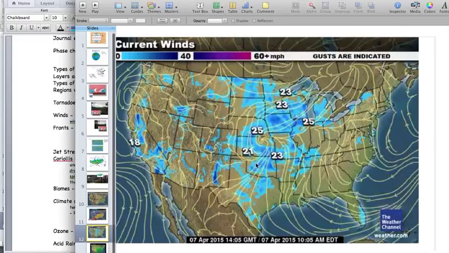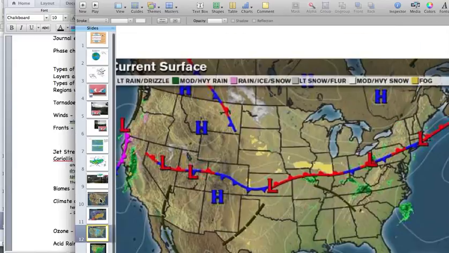This is the wind map, but if I look at the same image, right here is this low pressure. This low pressure is where I would see counterclockwise spiraling. The high pressures, remember, that's what pushes water down the drain. We did some funnels and let the water spiral down our drain due to the air pressure pushing it. High pressure is sinking air. High pressure pushes air down the drain, pushes water down the drain.